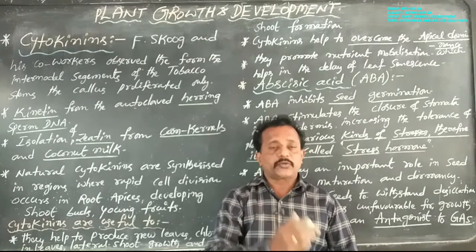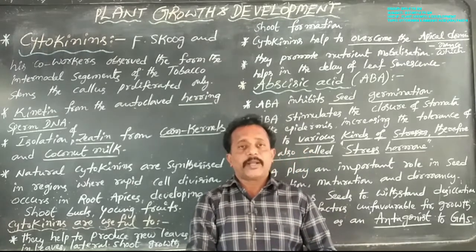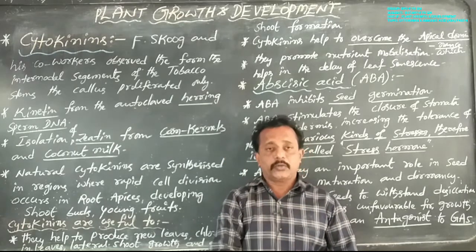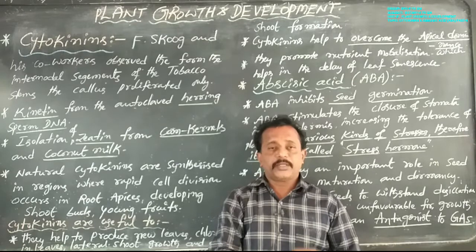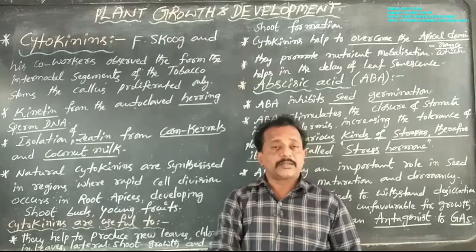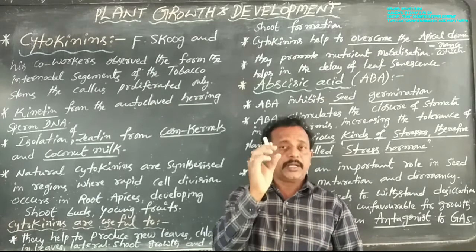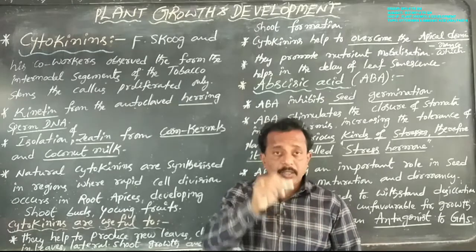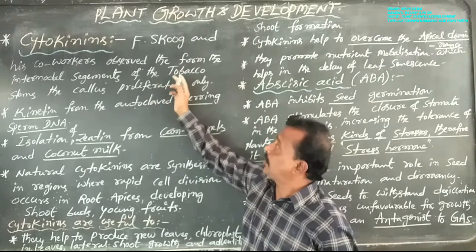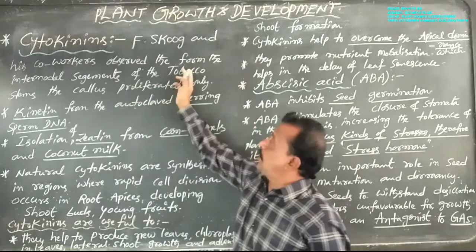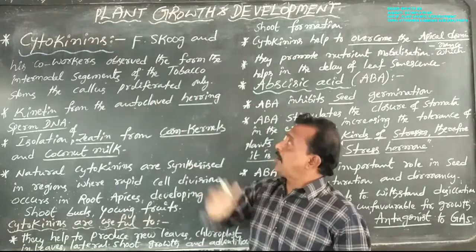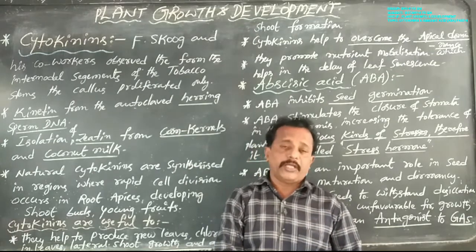As discussed in the previous class, the plant stem consists of nodes and internodes, with two nodes having one internode between them. Now, F. Skoog and his co-workers first observed the internodal segments of the tobacco stem, where the callus proliferated only.